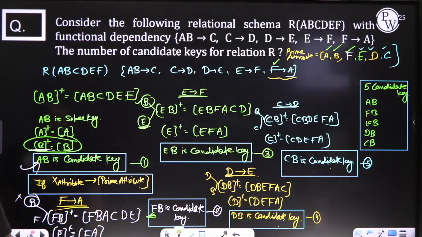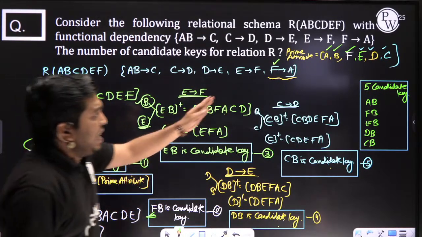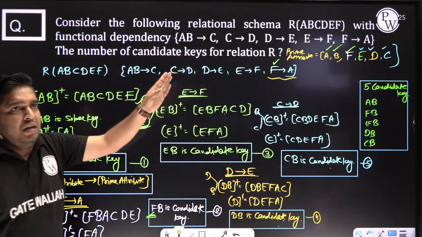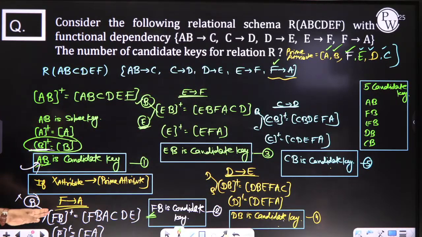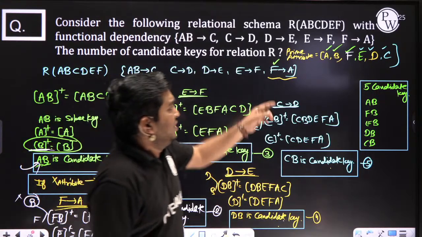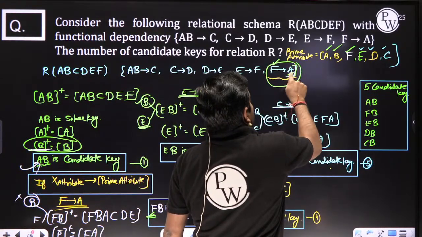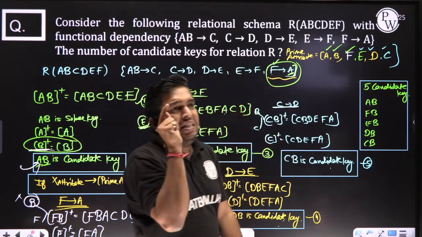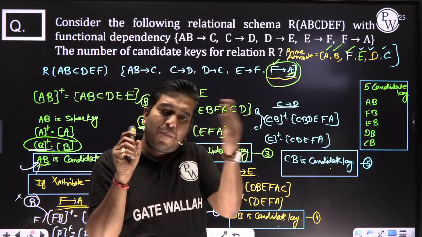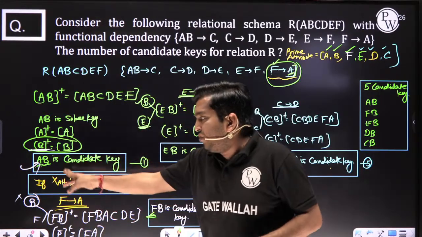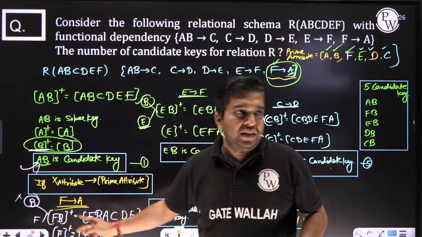So what is the prime attribute here? Is there any case in which A or B is determined by any X attribute? Yes, sir. F determines A. You can see this A is determined by F. So to say, instead of this A, we can replace it with F. So instead of making a combination of AB, can we make FB, sir?